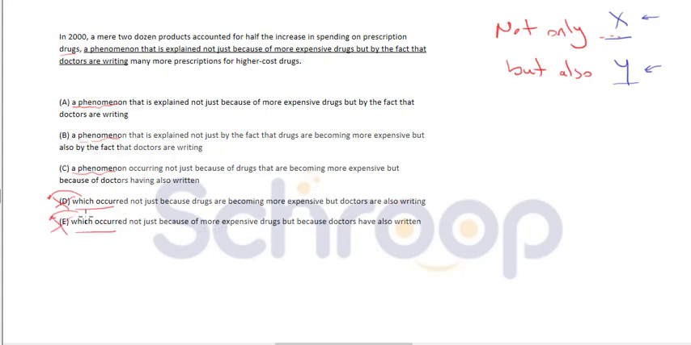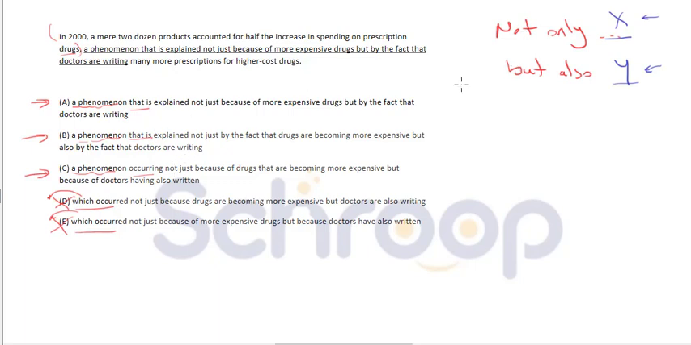So it is not the which, but it has to be a phenomenon, because it is explained the phenomenon of in 2000, a mere 2 dozen drugs accounted for half the increase in spending on prescription drugs. So this sentence is summarized by a phenomenon. This is called a summative phrase. So answer choices A, B, C correctly use the summative phrase, a phenomenon that is explained or occurring.